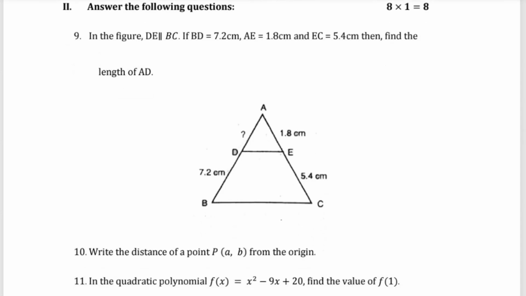Question number 9 is: in the figure, DE is parallel to BC. If BD is 7.2, AE is 1.8, CE is 5.4, then find the length of AD. Then question number 10: write the distance of the point P(a, b) from the origin.